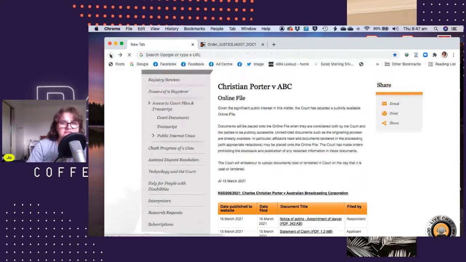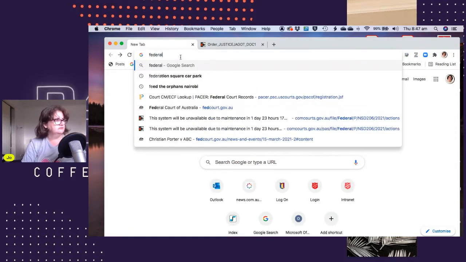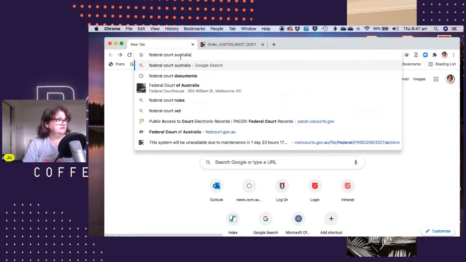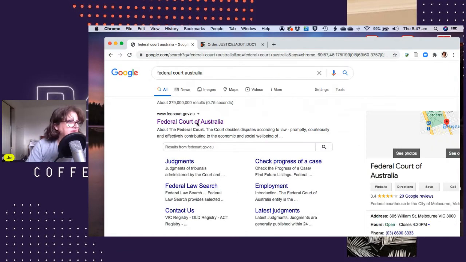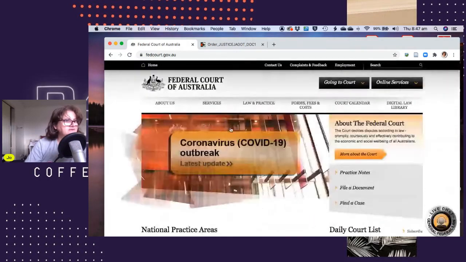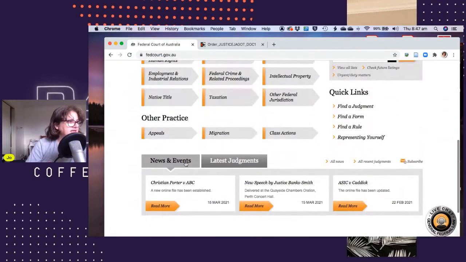I'm just going to put in here Federal Court Australia to show you how easy it is. Look at this. So click on it. This is their Federal Court site, and we come down here, news and events. Look, there we go. A new online file has been done.